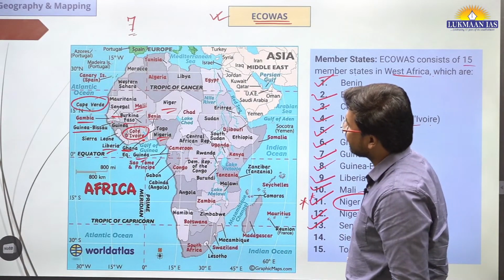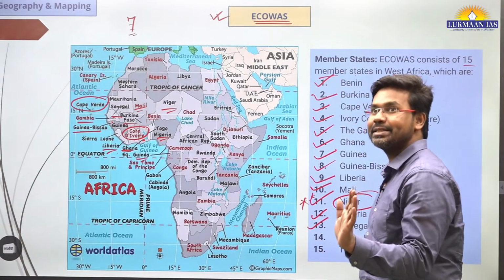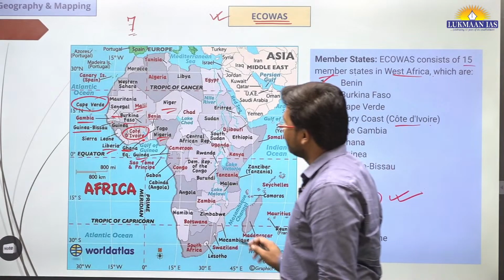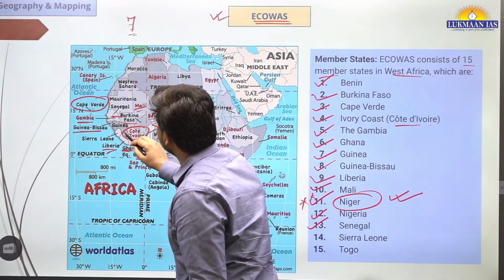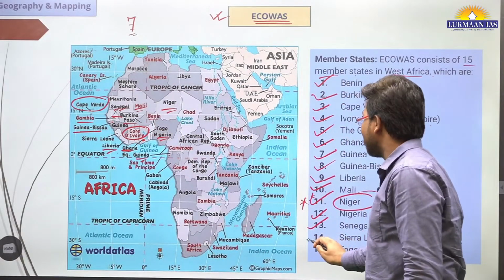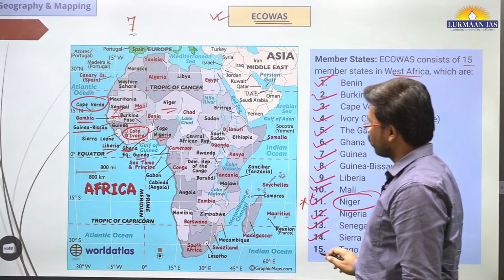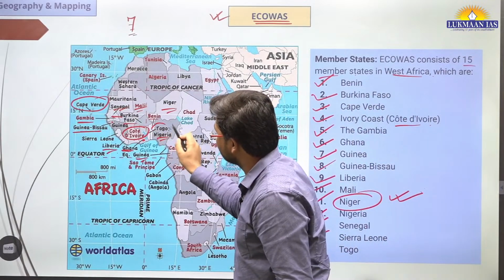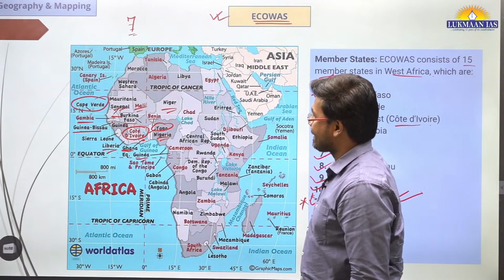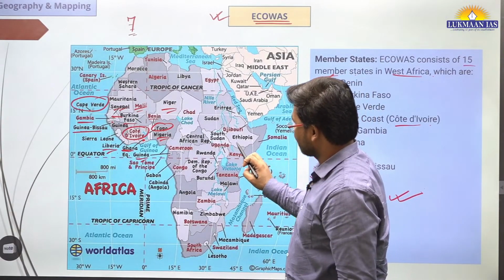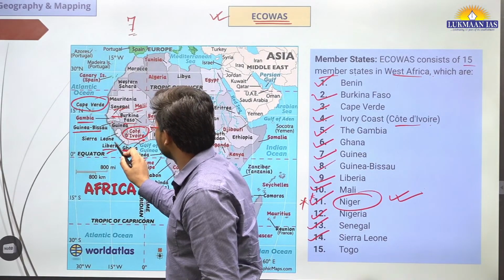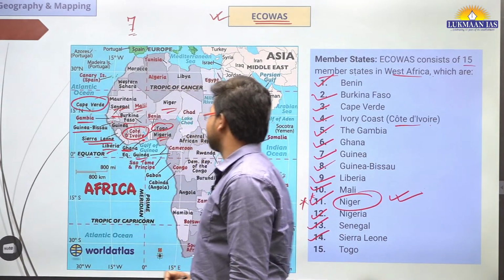Then we have Senegal. We need to locate Senegal also. Nearby Mauritania, Senegal. This is Senegal. Then we have Sierra Leone and Togo. Togo is here. This is Togo. Then we have Sierra Leone. Where is Sierra Leone located? Below Guinea-Bissau. This is Guinea-Bissau, and yes, this is Sierra Leone.